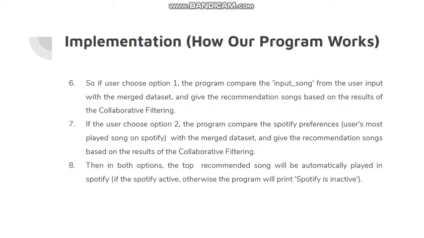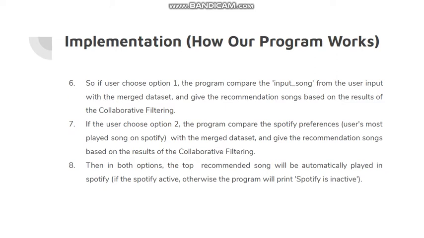Then, if the user chooses option 1, our program will compare the song that the user input, merged with our datasets, and give the recommended songs based on the result of the collaborative filtering.